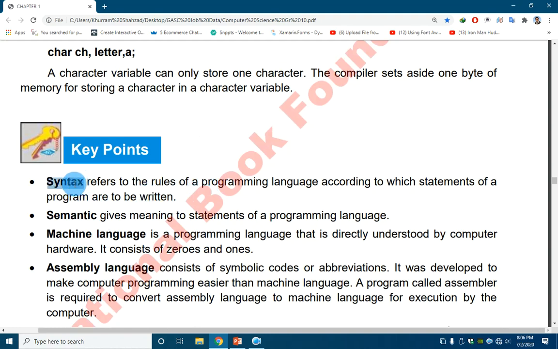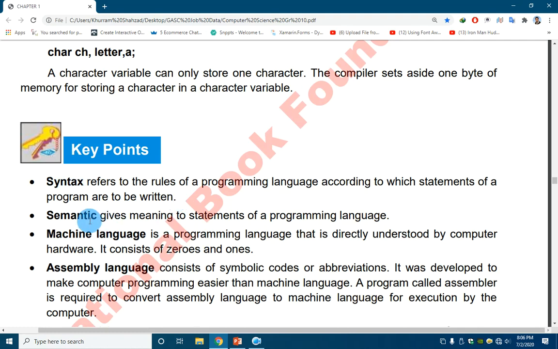First of all, you have to understand what is syntax. Syntax is actually the rules of programming language according to which statements of a program are written. In simple words, this is the way how you can write a program. What you should do and what you can do in a programming language are defined in this syntax. For example, in English, whenever a statement ends, you have to put a full stop or comma. In the same way, in programming, whenever a statement terminates, you have to put a semicolon there.